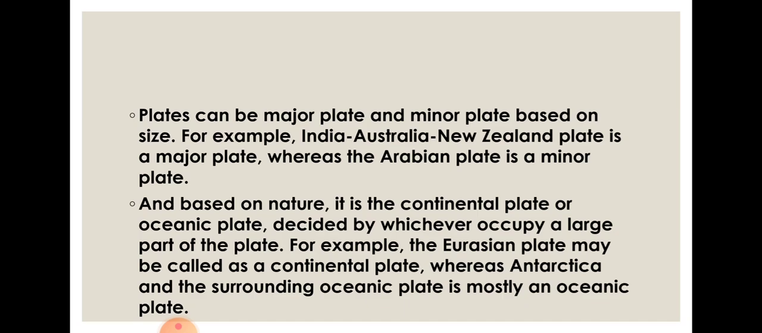On the basis of the nature of the plate, we divide the plates into continental plates as well as oceanic plates. It is decided by how much of the plate occupies the ocean or the continent. If it occupies most of the ocean, it is an oceanic plate. If it occupies most of the continent, it is a continental plate. For example, the Eurasian plate is a continental plate, whereas the Antarctica and surrounding ocean plate is an oceanic plate only.